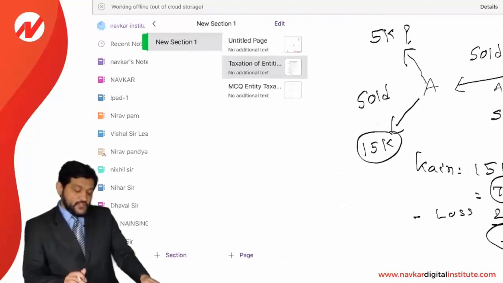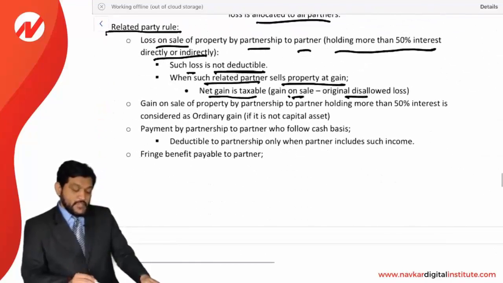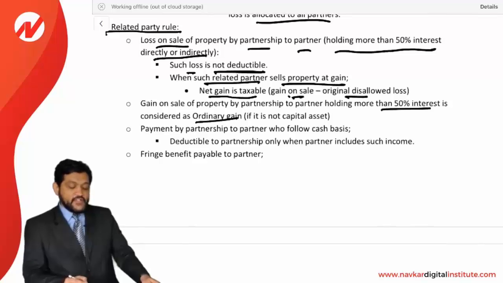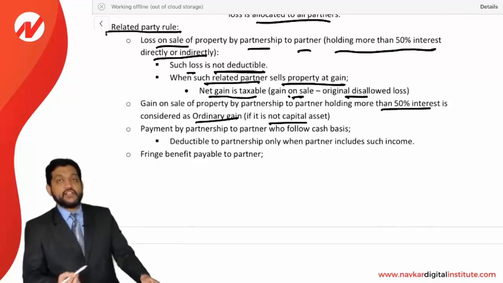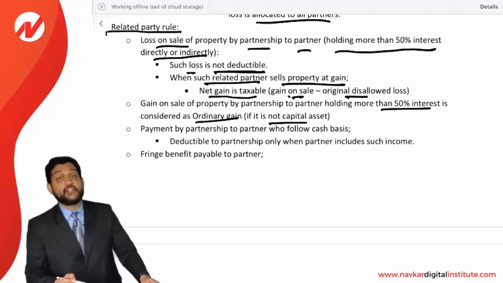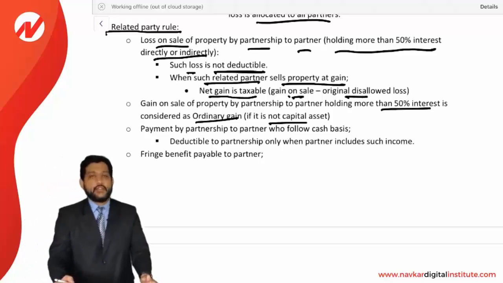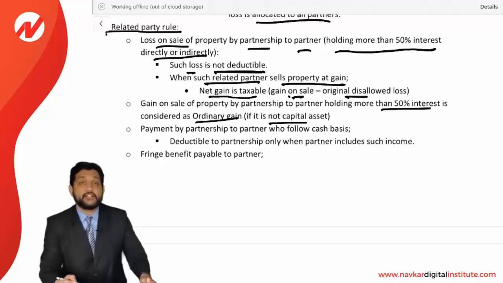Let's see the further provision. Gain on a sale of a property by a partnership to a partner holding more than 50% interest is considered as an ordinary gain if it was not a capital asset. So when it is sold at a gain, then the gain is to be recognized as an ordinary gain only. Except if it is a capital asset, then capital gain. Ordinary asset, then ordinary gain.